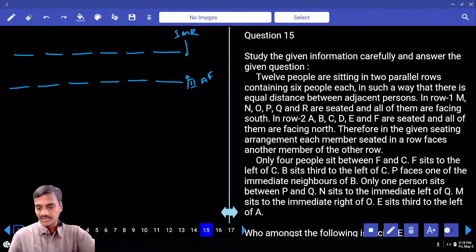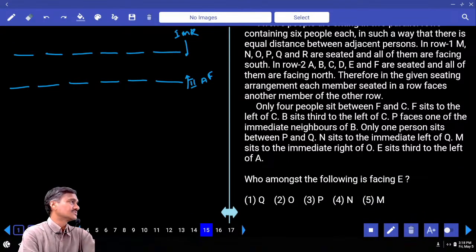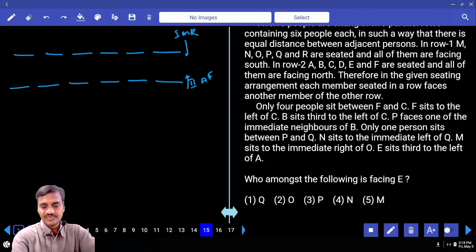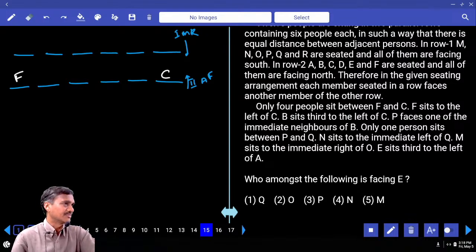Then coming to condition number 1, only 4 persons between F and C, and F sits to the left of C. As F is to the left of C, if F is here, 1, 2, 3, 4, C will be here. That means C and F must be at either end. B sits third to the left of C, B is here.